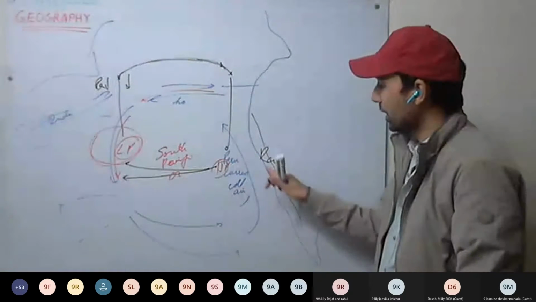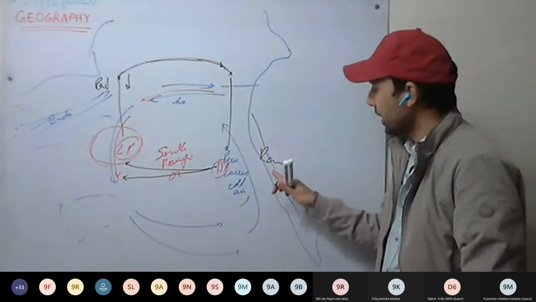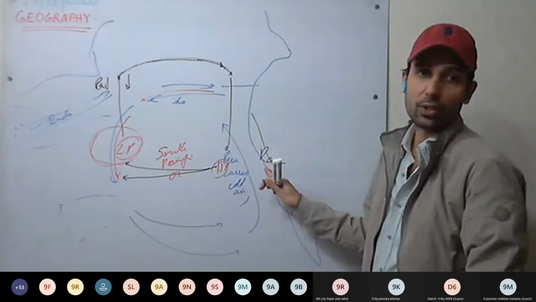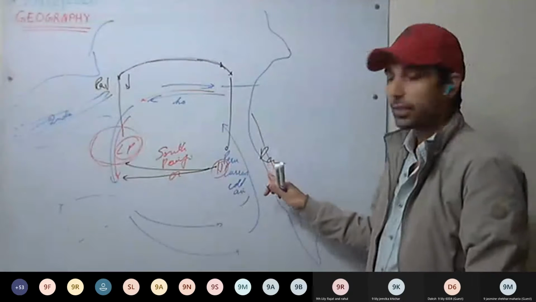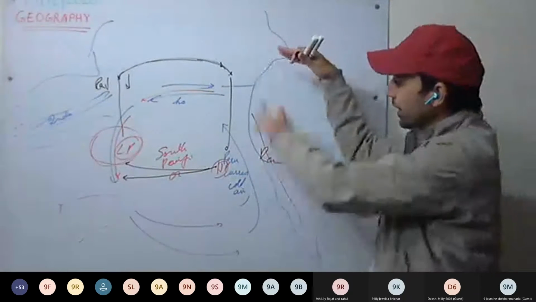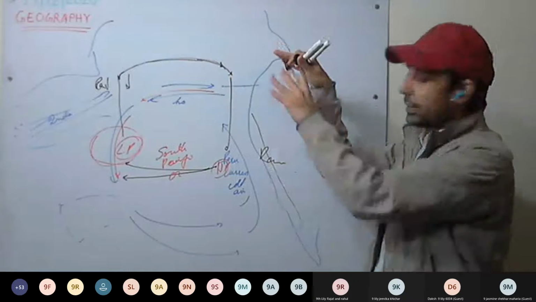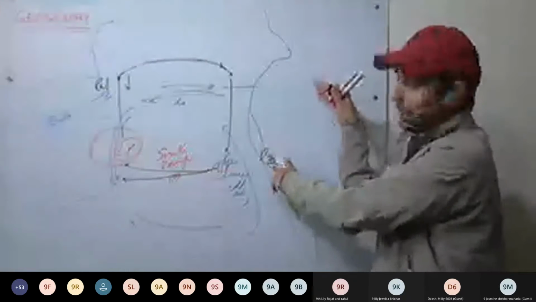And here we have Chile. The Atacama Desert is here. So the Atacama Desert will be dry and cold, because air is descending here. Descending air is cold and dry. Descending air, so no rainfall will be there.